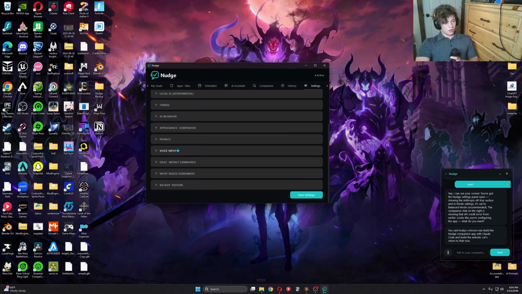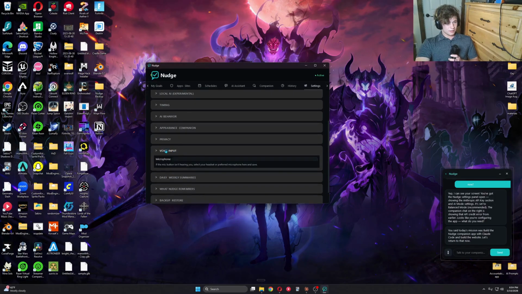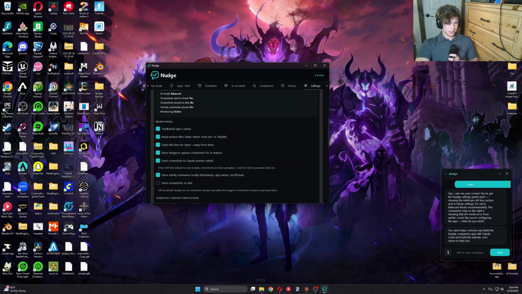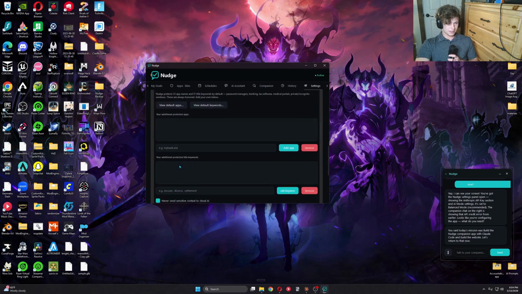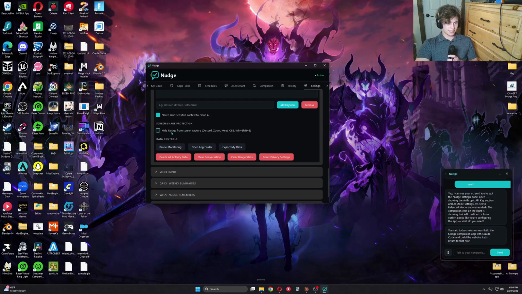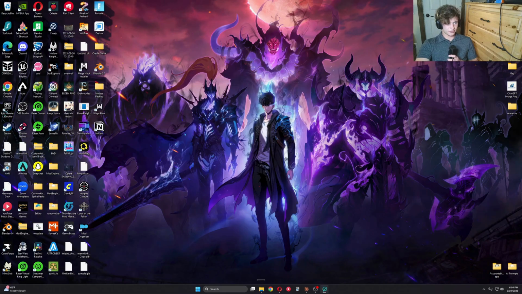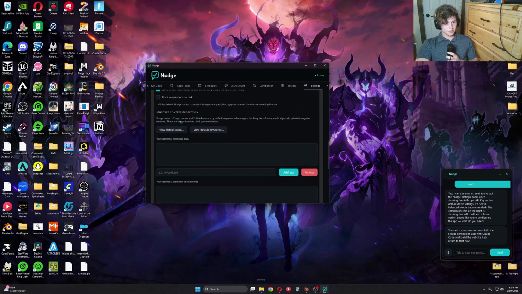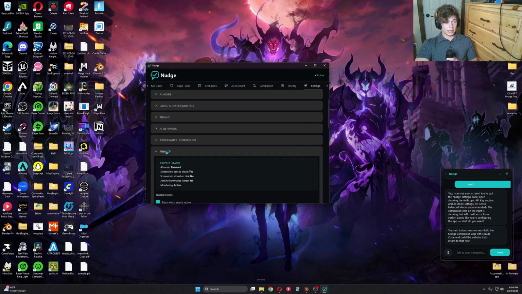I mean, all these things, voice input, privacy, this is a really important thing, I think, for a lot of people. These are all privacy settings. At the bottom here, it's hide Nudge from screen capture. Right now I can just make it disappear and then make it reappear. And then there's never send sensitive context to cloud AI. I'm still working on the privacy stuff, so it's not working yet, but I will get it working.